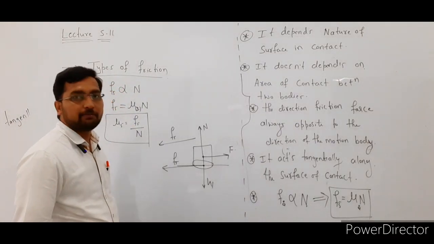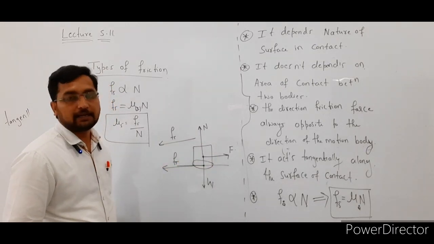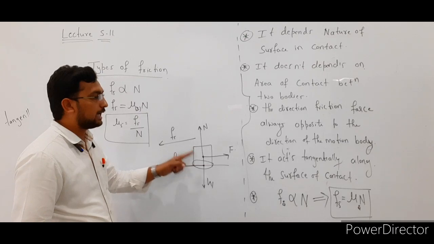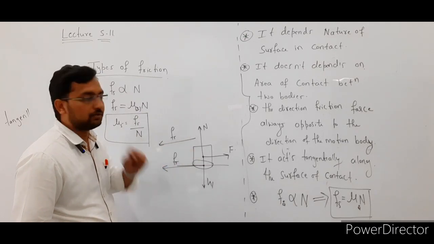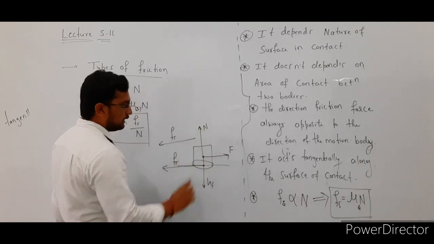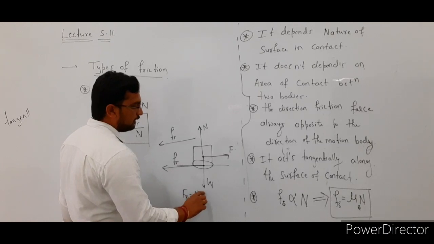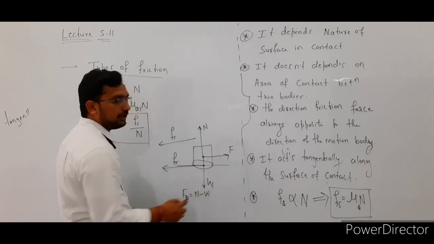So static friction means, say this body does not move along the horizontal direction. Then the net force acting on this body is 0. In the vertical direction, the net force is equal to normal reaction minus weight.